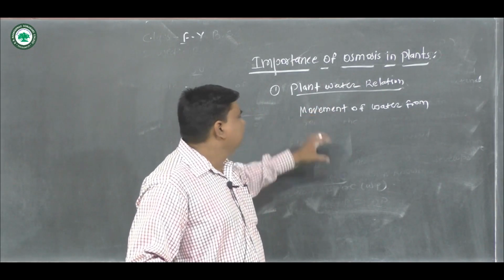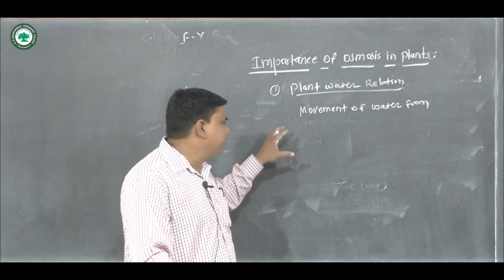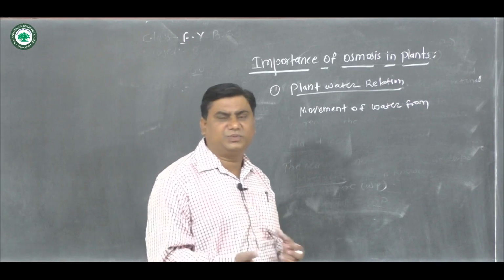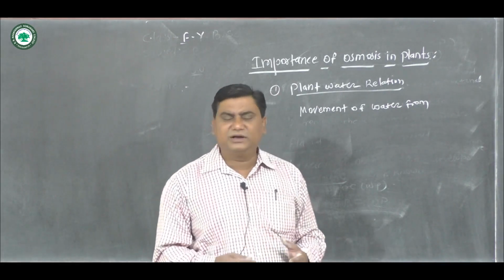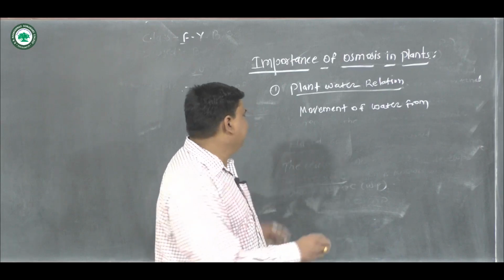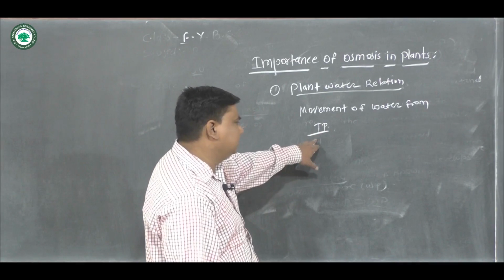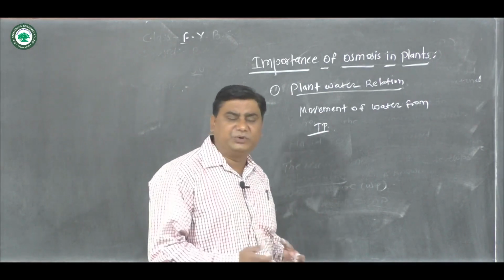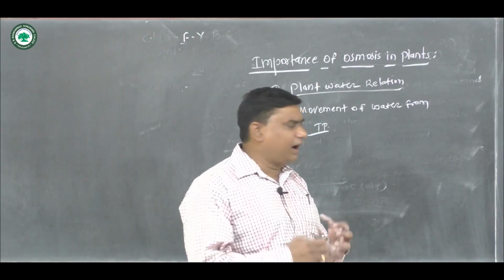Then another importance of osmosis: turgor pressure developed due to osmosis. As we already saw, the turgor pressure, TP, that develops due to osmosis makes possible the growth of plants.